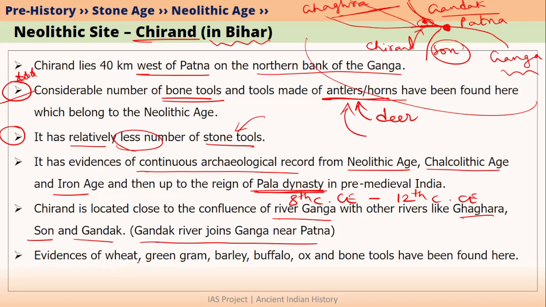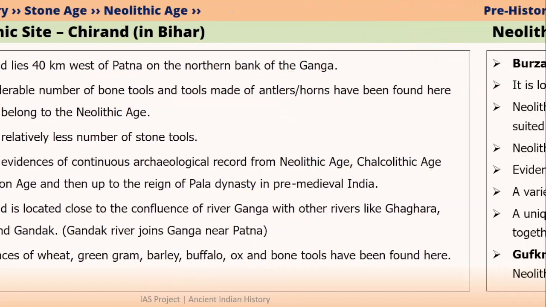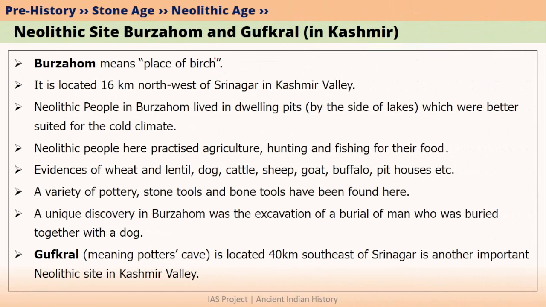In Chirand, we have found evidences of wheat, green gram means moong dal, barley, buffalo and ox bones and a lot of bone tools. So this is about Chirand Neolithic site which is located in Bihar. In Kashmir, we have two very important Neolithic sites. They are Burzahom and Gufkral.